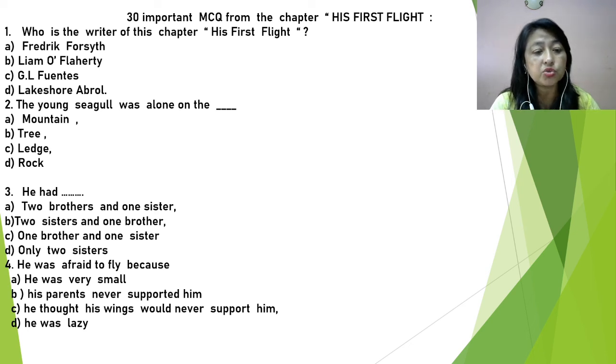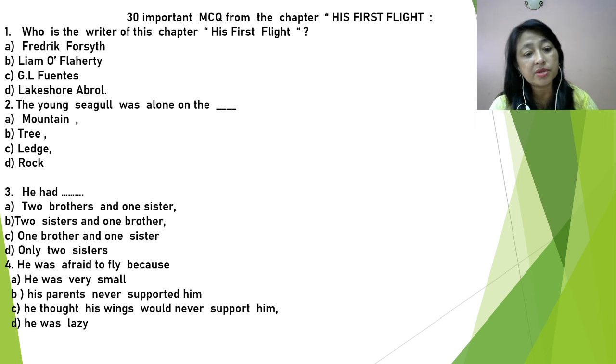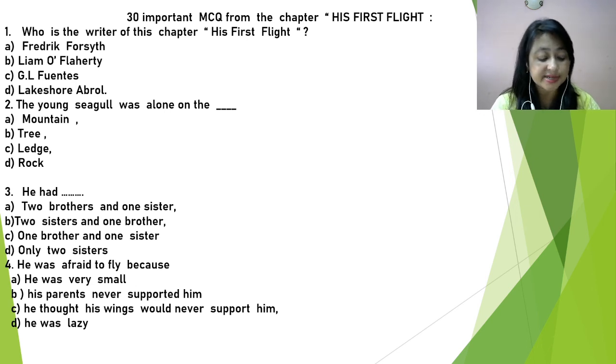He had 2 brothers and 1 sister, 2 sisters and 1 brother, 1 brother and 1 sister, or only 2 sisters. To know that, let's see the second line. His 2 brothers and his sister had already flown away the day before. So, it is clearly written here, his 2 brothers and 1 sister. So, the answer is A, 2 brothers and 1 sister.